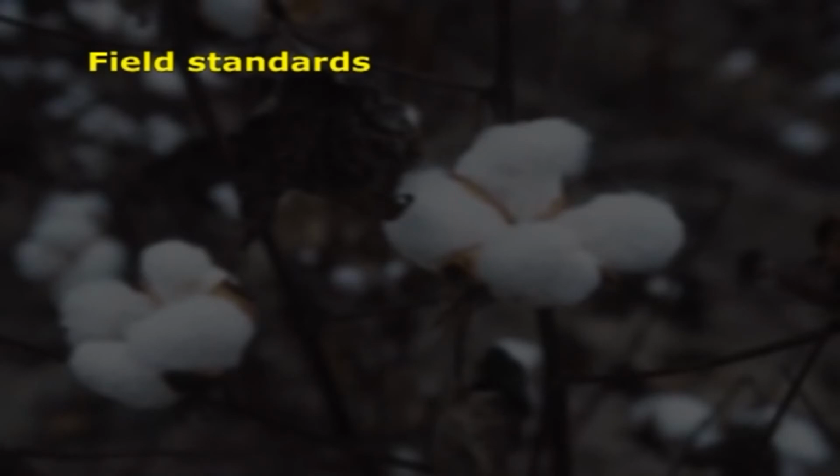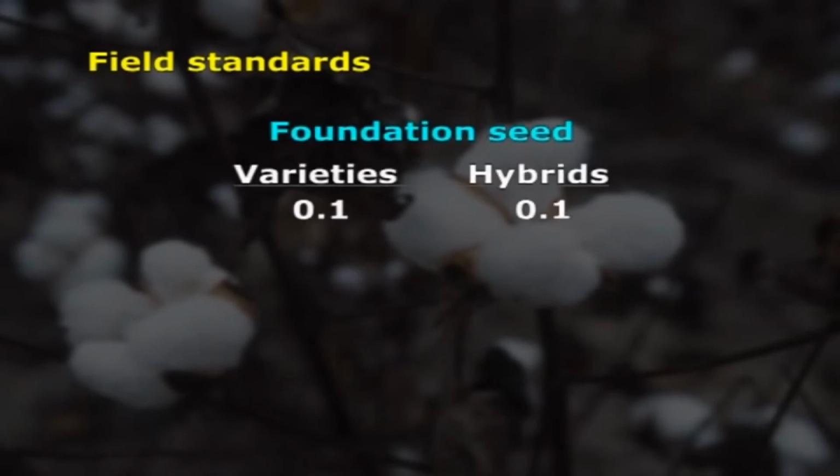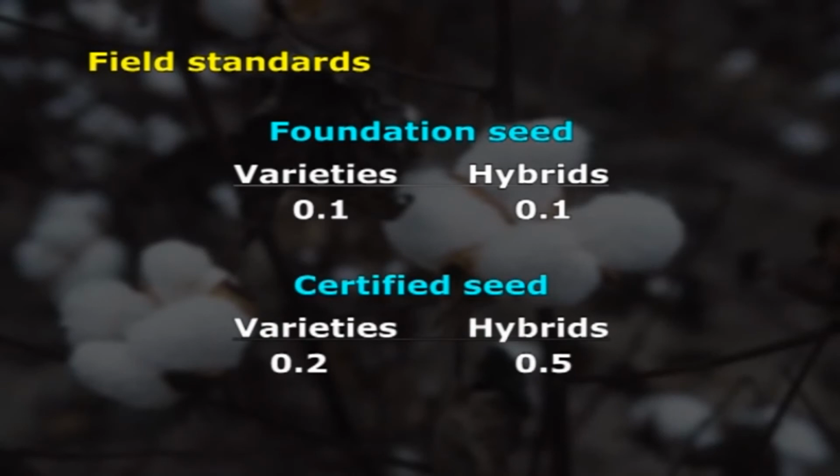Next come the field standards. The field standards are always stated as the maximum permitted percentage. It will also vary between varieties and hybrids. The off type for foundation seed is 0.1% for varieties and also 0.1% for hybrids. For certified seed production, the off types are 0.2% for varieties and 0.5% for hybrids.